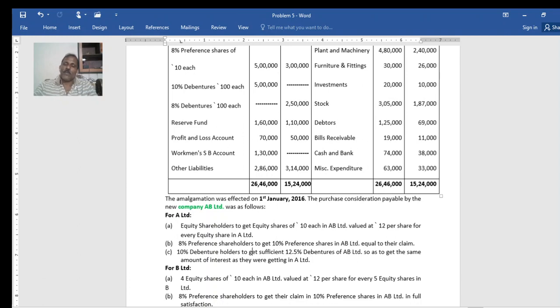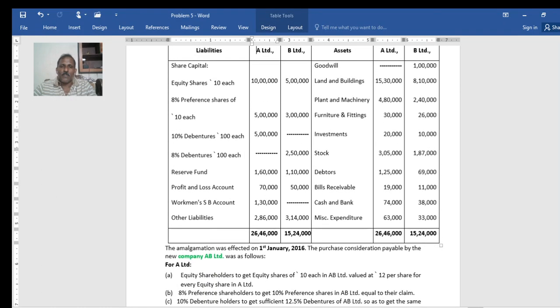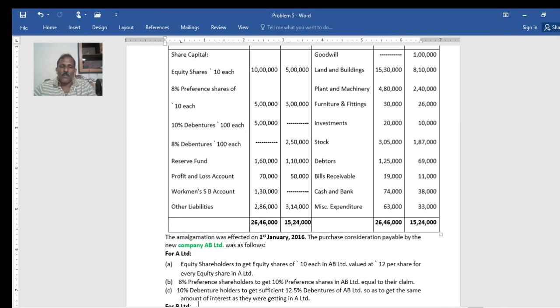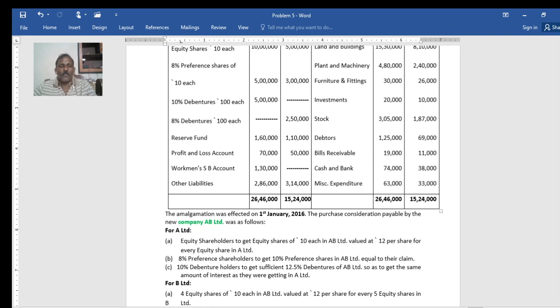Then for B Limited, this is slightly different. To the equity shareholders of B Limited, 4 new shares of rupees 10 each in AB Limited at a 12 premium, for every 5 shares held. So the number of equity shares in B Limited of 10 each: 5 lakh divided by 10 is 50,000. Now 50,000 shares into 4 divided by 5. When you do that, 40,000 equity shares will be given to the equity shareholders of B Limited.